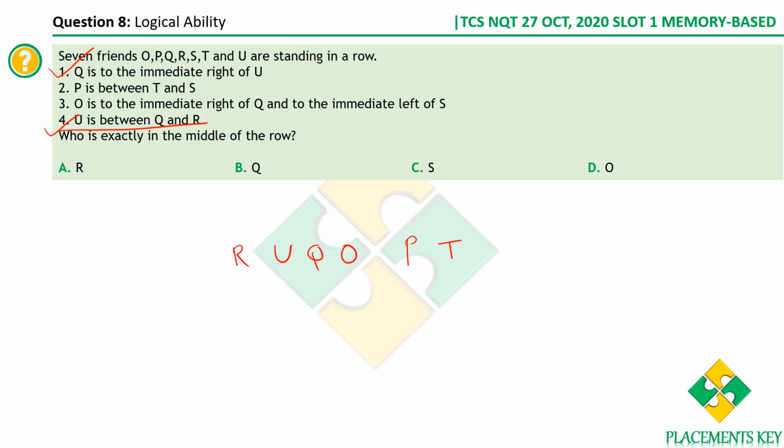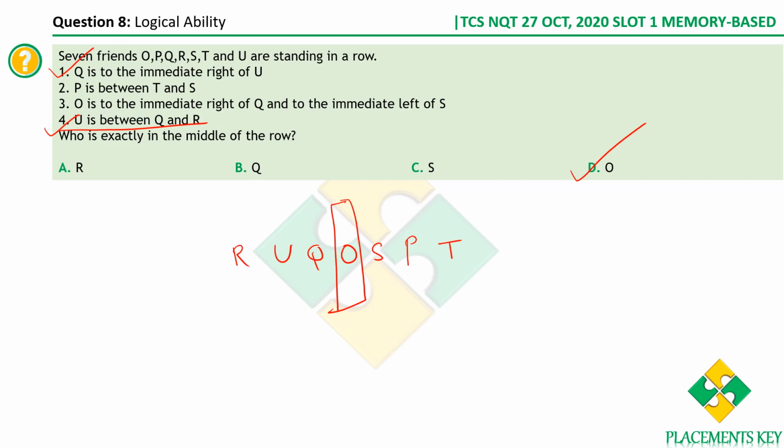So now what are we supposed to find? Who is exactly in the middle of the row? So clearly, O is exactly in the middle of the row, right? Therefore, option D is the right answer.